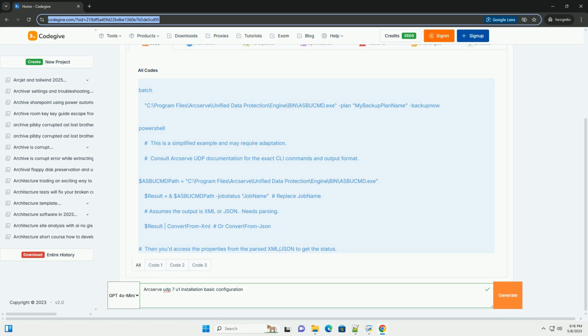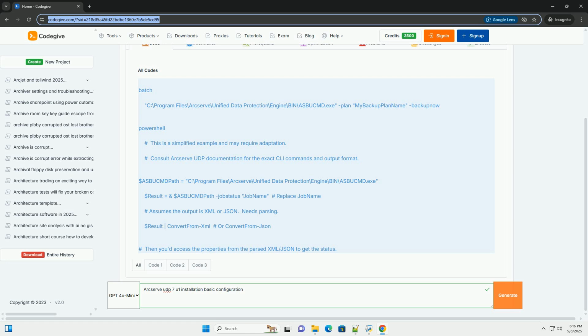Advanced settings. Explore the advanced settings to configure options such as compression. Enable compression to reduce the size of the backup data. Encryption. Enable encryption to protect the backup data. Application aware processing. For backing up applications like Microsoft Exchange or SQL Server, enable application aware processing to ensure data consistency. Save the plan. Click Save to create the backup plan.